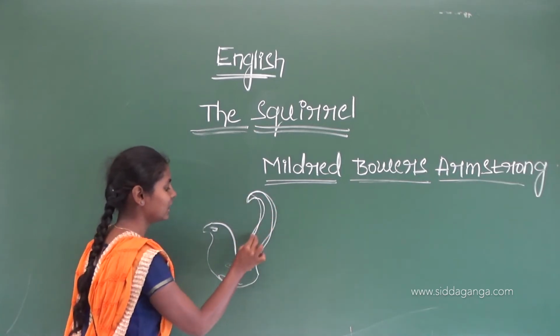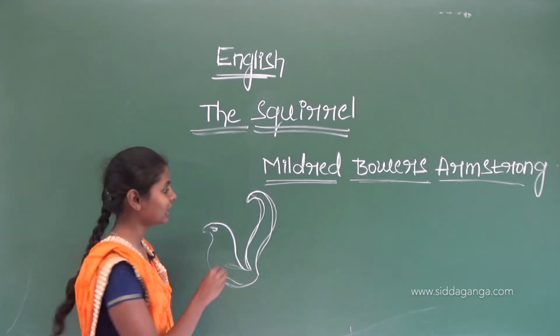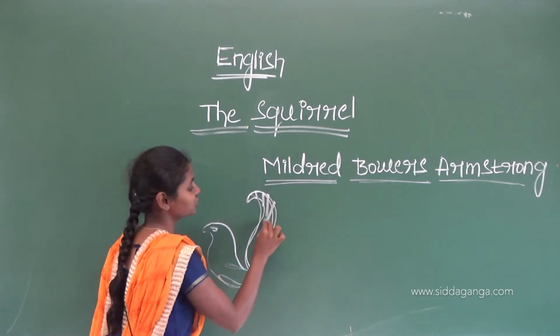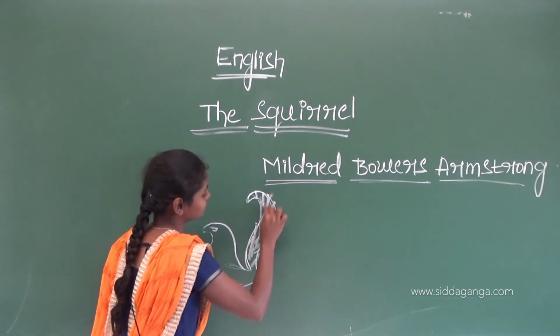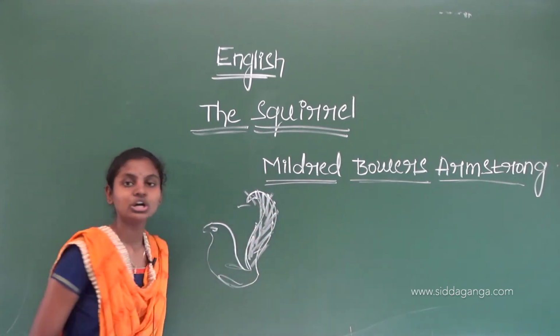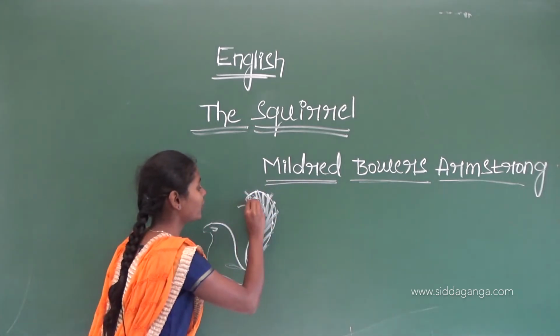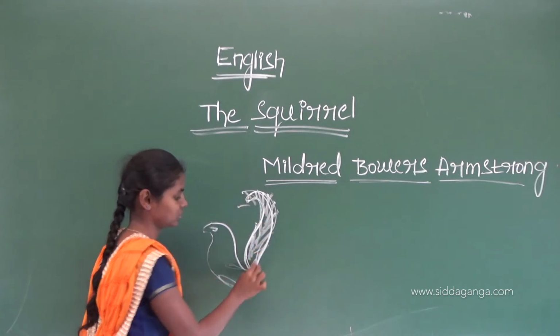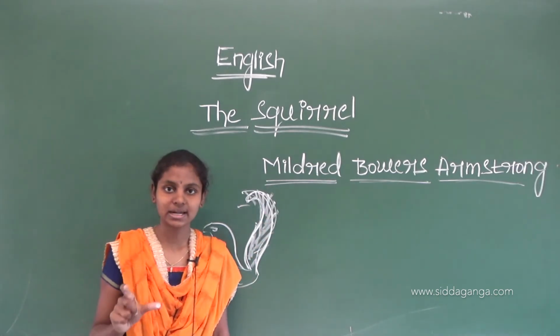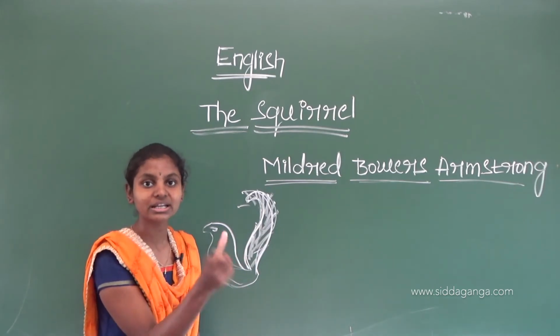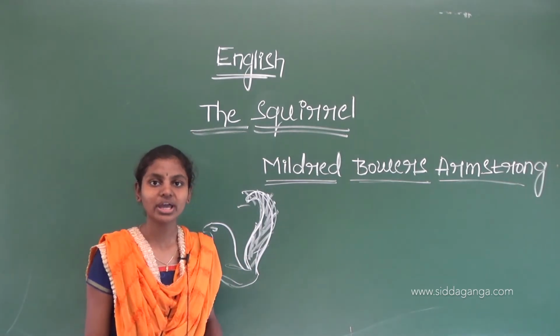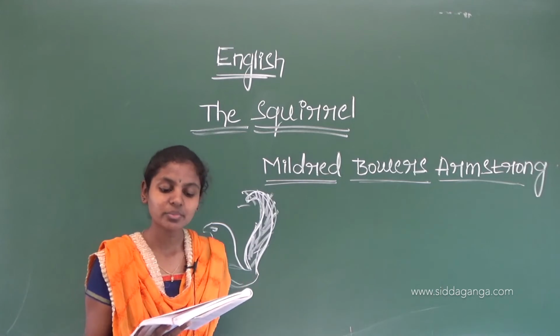This is the tail of the squirrel and it is a bushy structure. It has feathers, so it is of the question mark type. So, the poet compares the tail of the squirrel to a question mark. He wore a question mark for tail.